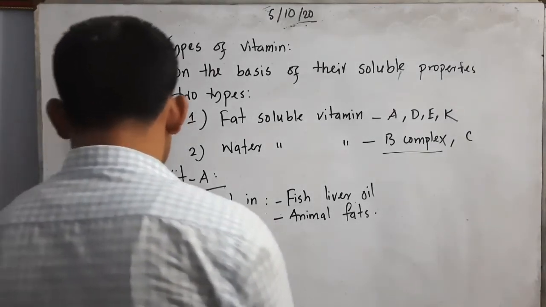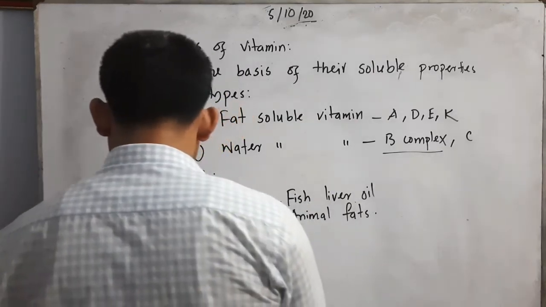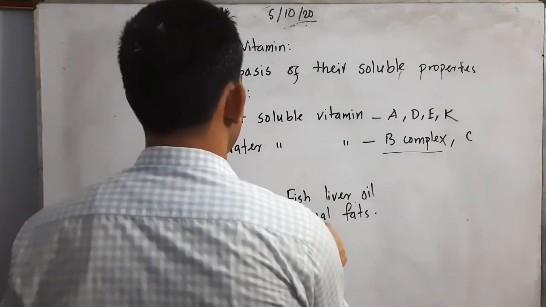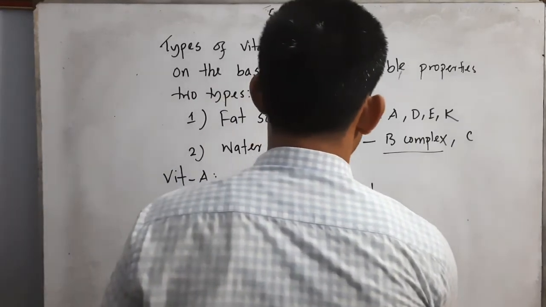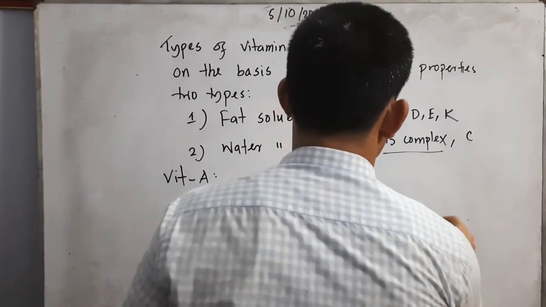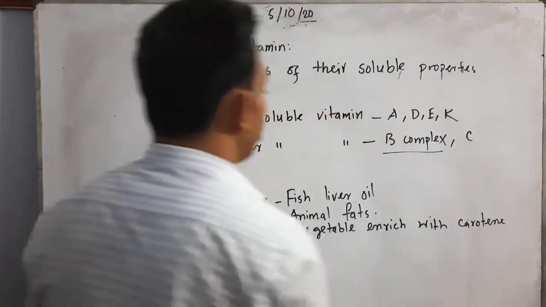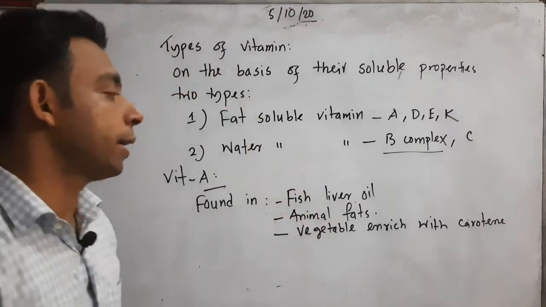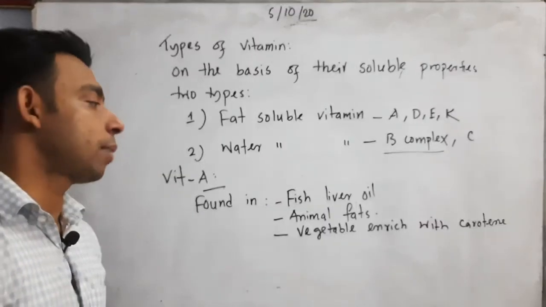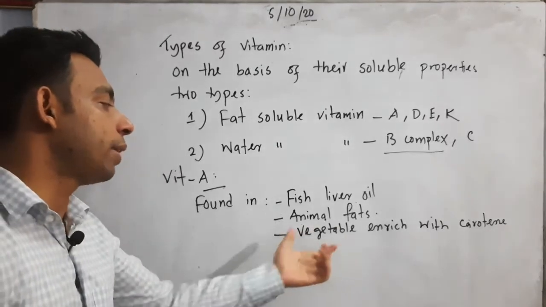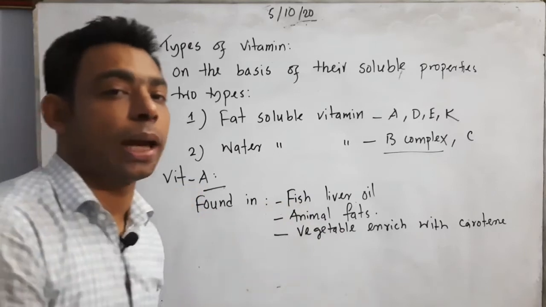We can also get it from vegetables rich with carotene. Carotene is a kind of pigment, a chemical substance enriched in vegetables.